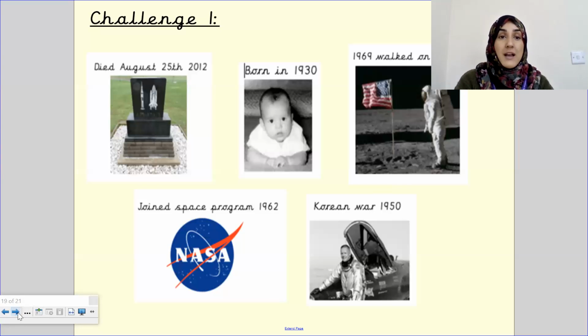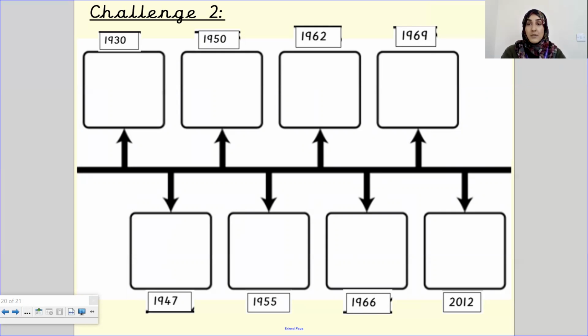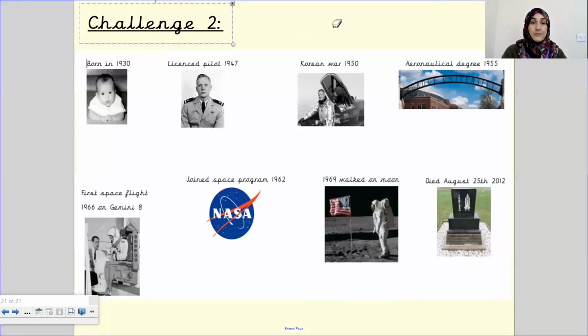Now, challenge 2 and challenge 3, children. This is challenge 2 and challenge 3. So you have 8 key events. Let me move myself up here so you can see. Oh, you can only see half of my face. There we go. You can see my whole face now. You've got 8 key events that you need to complete. So we've got all of the dates on the screen in front of you, and then we have all of the key dates over here.